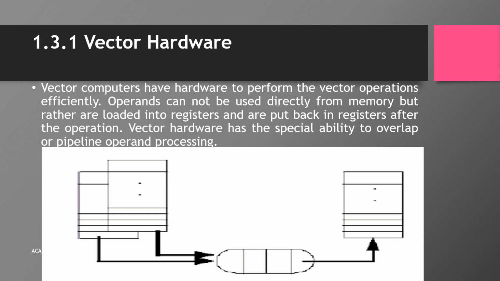So the vector hardware will support the pipelining operations. That means it supports the parallel operations. So we can bring the data from the registers and then we can also put them back to the registers, and every vector hardware we have here is going to support the parallel operations, that is overlapping or the pipeline operand processing.